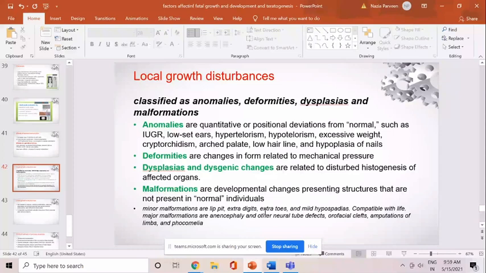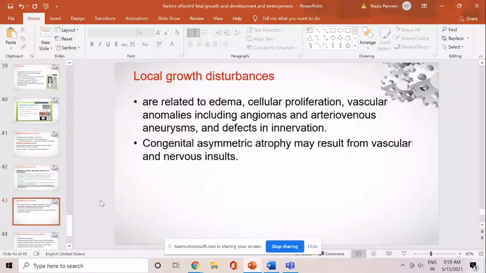एक्स्ट्रा डिजिट हो गया, किसी का एक्स्ट्रा टो हो गया, या माइल्ड हाइपोस्पैडियासिस हो गया। But major malformation जो है वो लीथल हो सकती है, like anencephaly, open neural tube defect, orofacial cleft, amputation of the limbs, and phocomelia. So these local growth disturbances, basically they are related to some edema, cellular proliferation, vascular anomalies including angiomas and AV aneurysm, and defect in the innervation. Congenital asymmetric atrophy may result from the vascular and nervous insult.